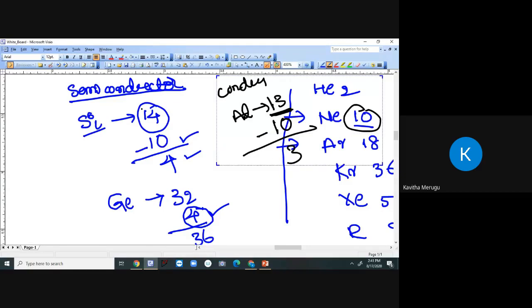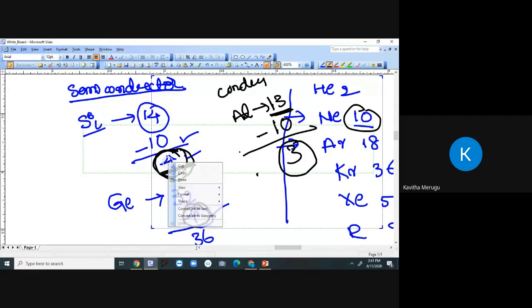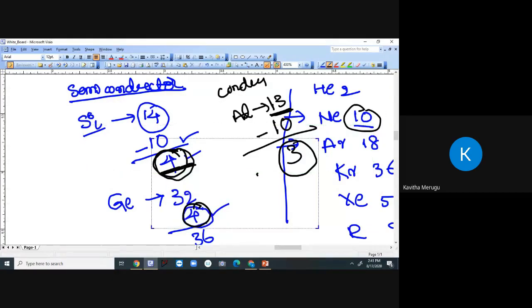For a semiconductor device, these are the valence electrons. The total number of electrons is 4. As we discussed, if the total number of electrons is equal to 4, then it will be a semiconductor. If the number of free electrons is less than 4, it will be a conductor.